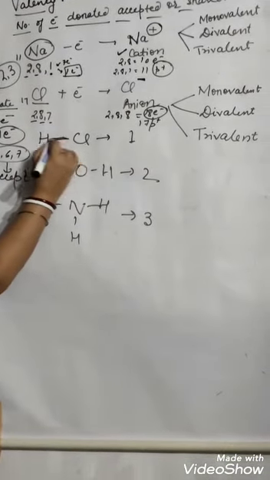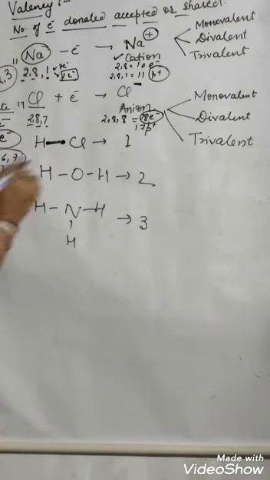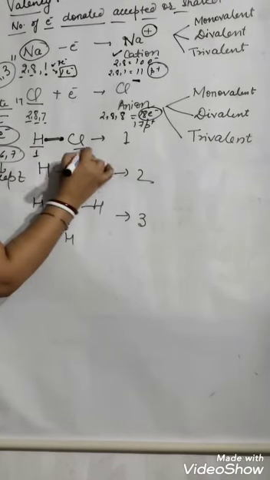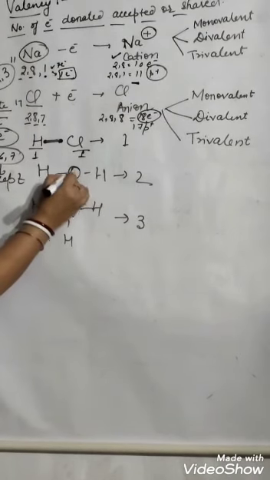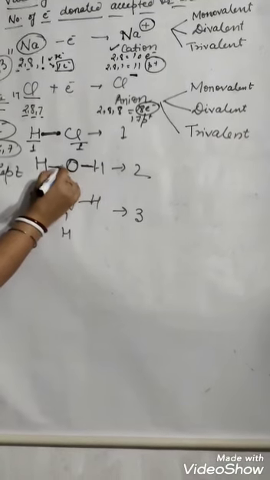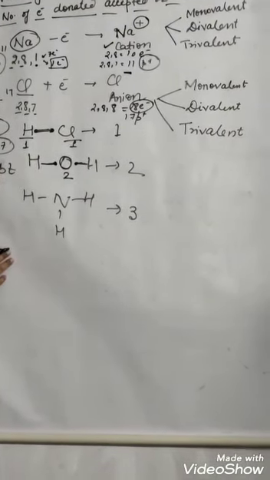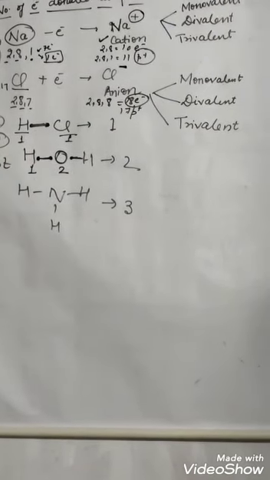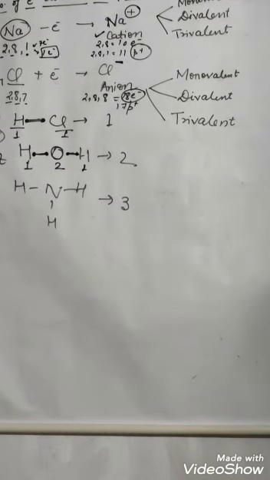Now coming here, what about sharing? Between hydrogen and chlorine, only one electron is shared. That is why there is a single bond. So hydrogen valency will be 1 and chlorine valency will also be 1. This oxygen is attached to this hydrogen and this one also. That means it has shared its 2 electrons. So its valency will be 2. But this hydrogen has shared only 1 electron, so valency will be 1. And this has only shared 1 electron, so valency will be 1.